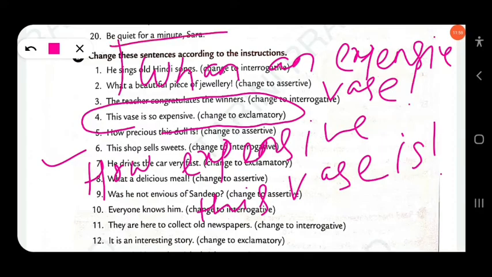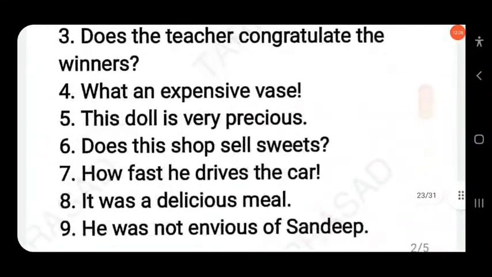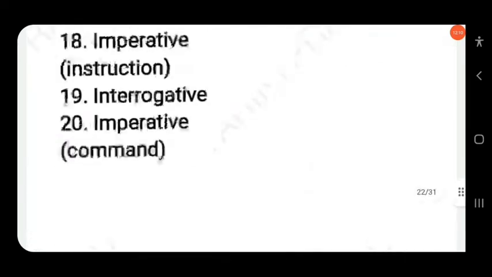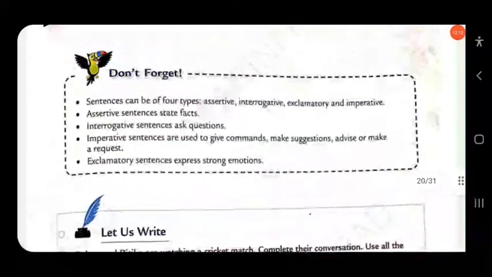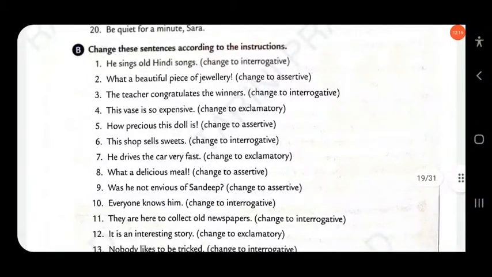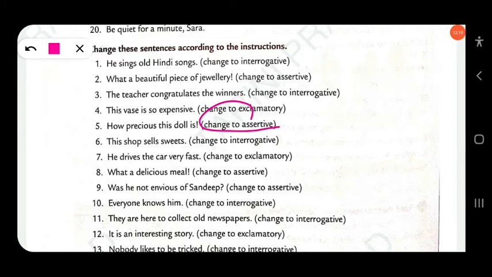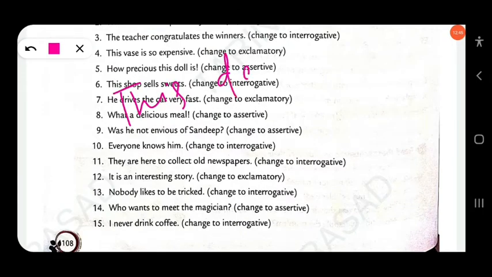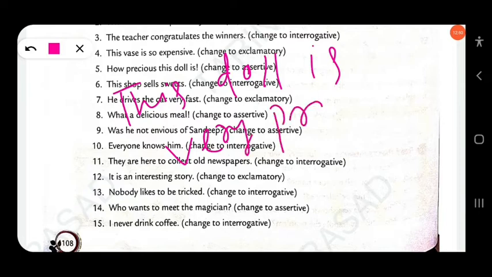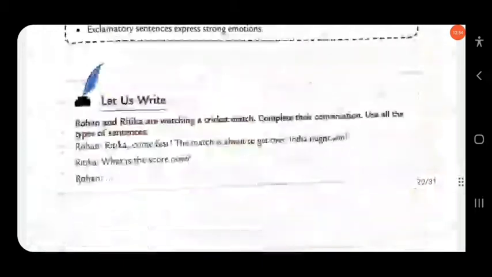Clear? So in two ways you can write here, using what or how. Then next, how precious this doll is. You have to change it into assertive: this doll is very precious. Here is the answer.